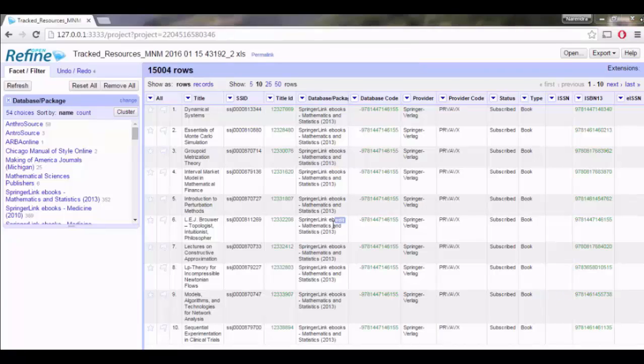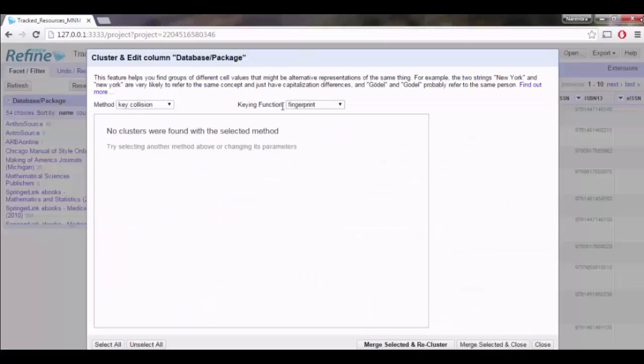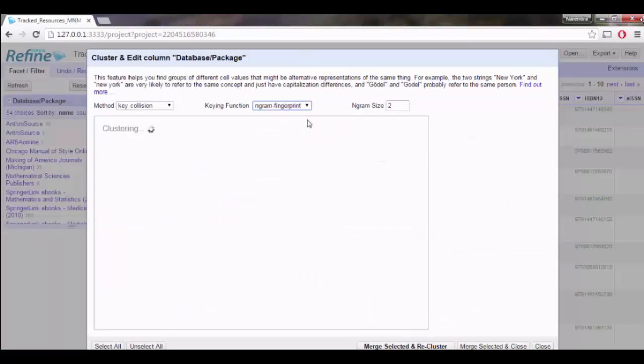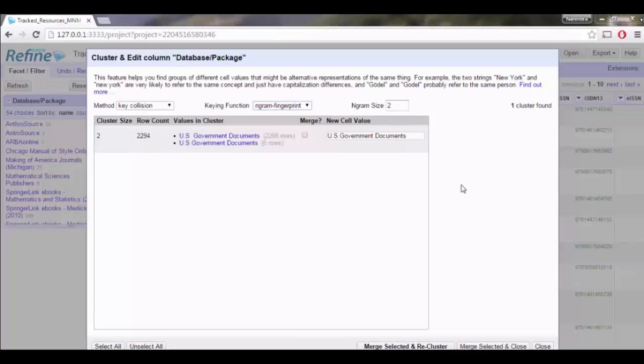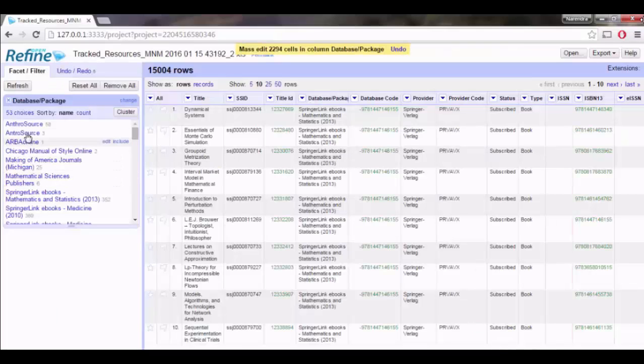Google Refine also provides a clustering feature. If you want to group some groups, then the clustering feature will help us. By clicking on this clustering feature, it will verify which groups need to be combined. It will display all the groups which need to be combined. By selecting here and clicking on merge selected and close, those 2 groups will be combined into a new group, and total choices are reduced by 1.